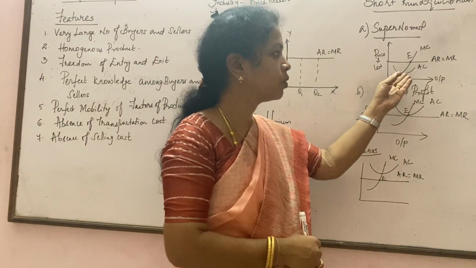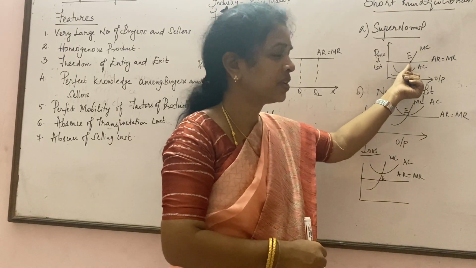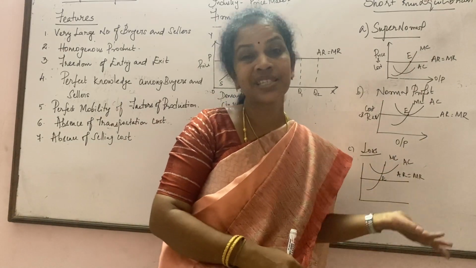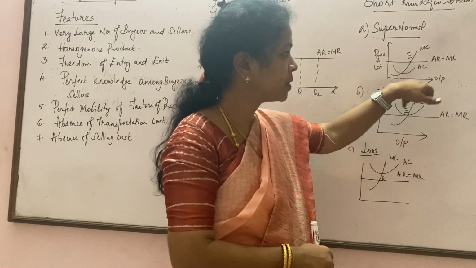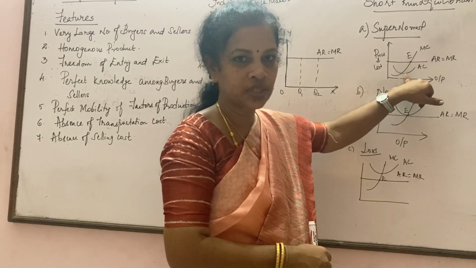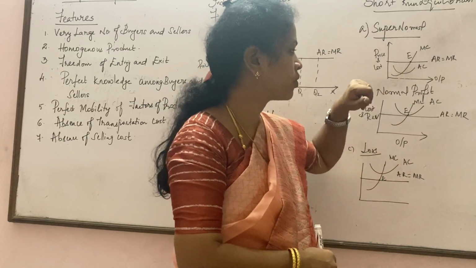When there is so much competition, what does it mean? The average revenue will start to dip. Why? People might opt for some other seller. So this is the first condition, supernormal. When average revenue is more than average cost, we say this situation is a supernormal profit.